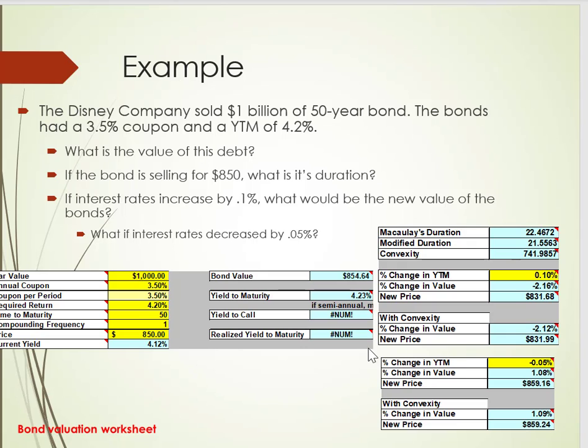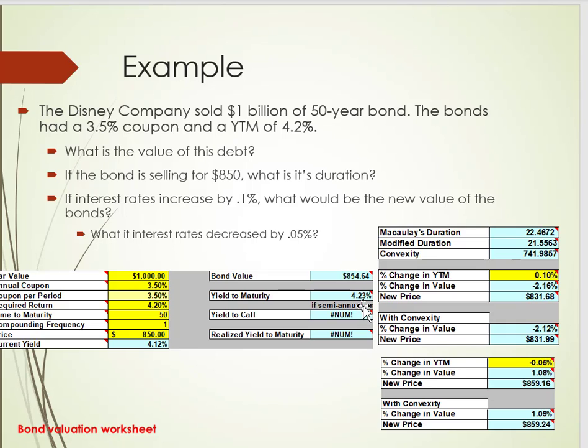Disney sold $1 billion of 50-year bonds. They had a 3.5% coupon, and they sold to a yield to maturity of 4.2%. If this bond is selling for $850, again you can solve for that and plug in the data as you will to make sure that your answers coincide with the answers below. If we plug our numbers in, we find out the price is $850. We find the yield to maturity is around 4.23%.